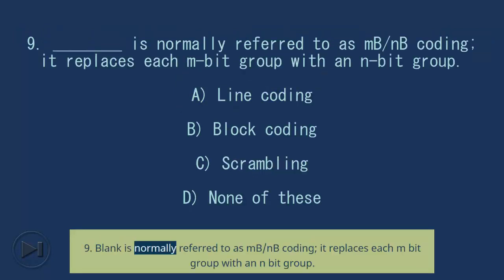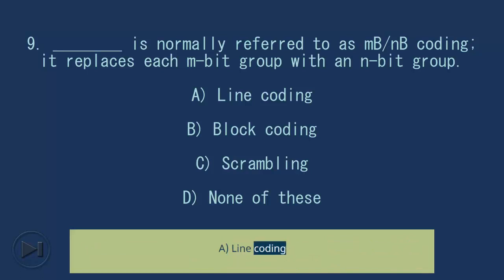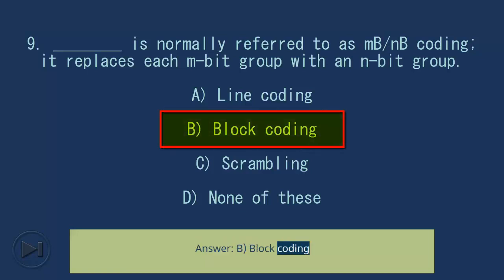9. Blank is normally referred to as MB/NB coding; it replaces each M-bit group with an N-bit group. A. Line coding. B. Block coding. C. Scrambling. D. None of these. Answer, B. Block coding.